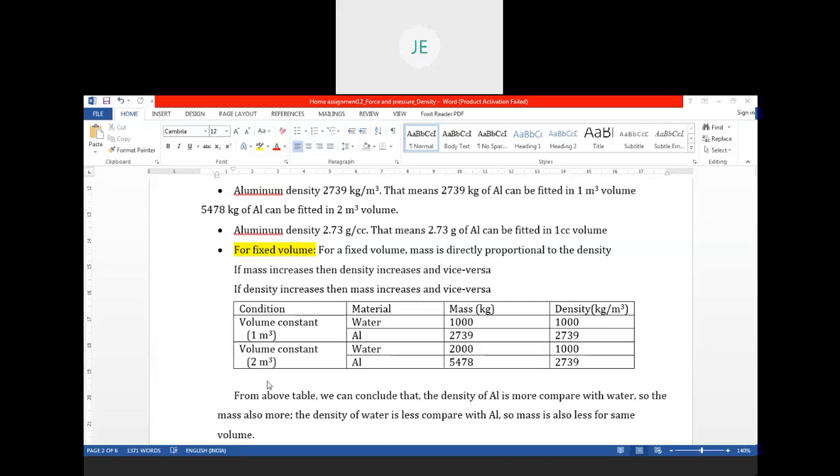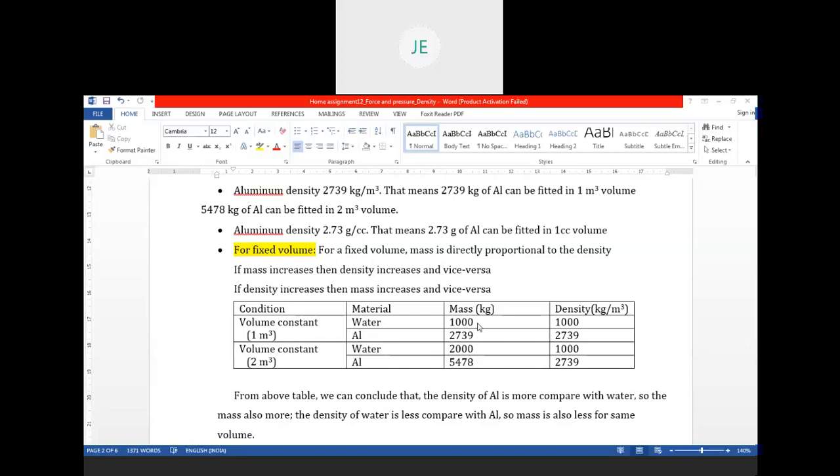Let us try to understand with this table. I am taking two materials, water and aluminium, and taking the volume constant because I have given the case of a fixed value. I am taking the volume as 1 meter cube. I am trying to collect water and aluminium in 1 meter cube of volume.